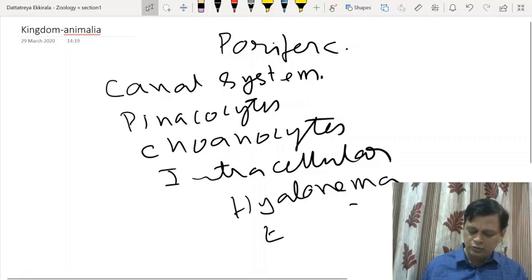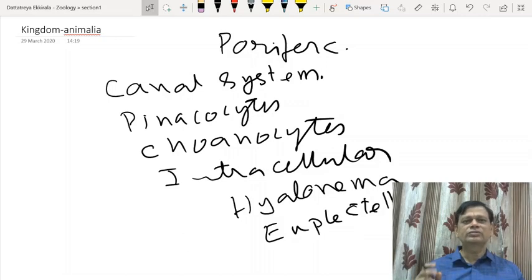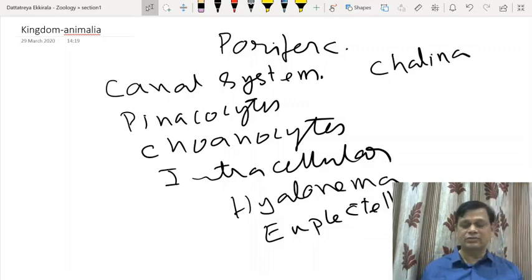Euplectella is called Venus flower basket. Now Chalina is called dead man's finger. So another example is Chalina. This is called dead man's finger because of its appearance. And these are the popular examples.